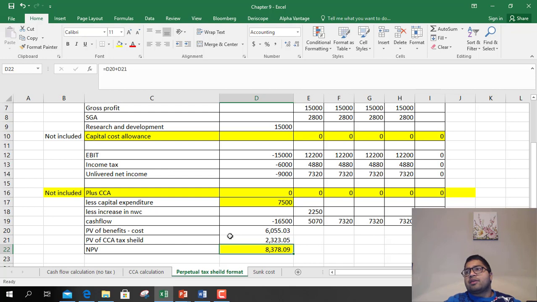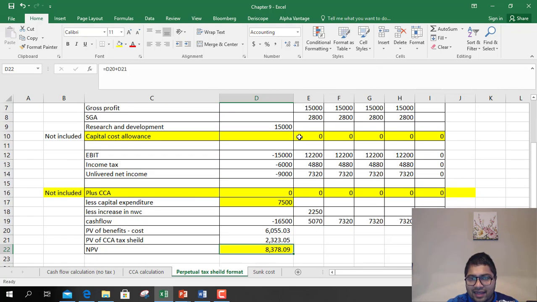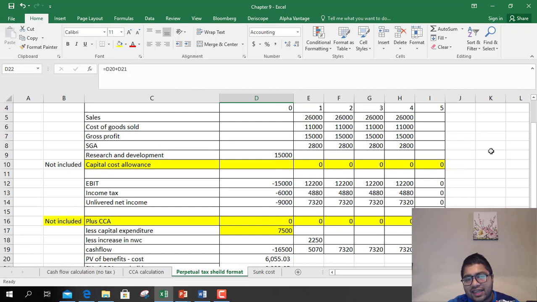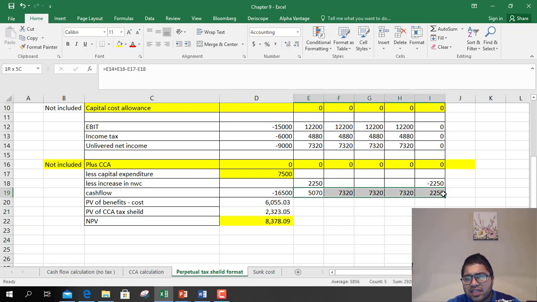Why is it a little higher? Because the benefits of creating an asset, meaning the decrease in taxes that you're going to get from that, continue beyond the 5th year. So the right way to do it is to ignore CCA, do not add CCA in the income statement, do not add CCA in the cash flow statement, calculate CCA's value separately and add it back. The rest of the thing remains the same. You calculate cash flows, you calculate the net present value of those cash flows, and you add the CCA value.